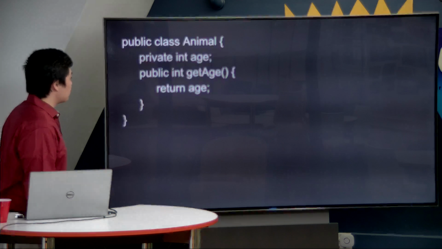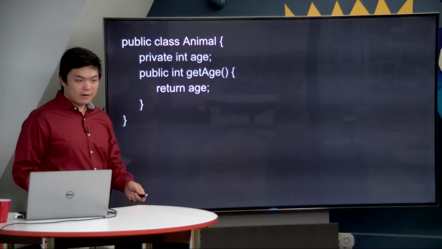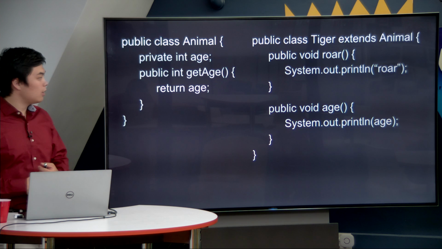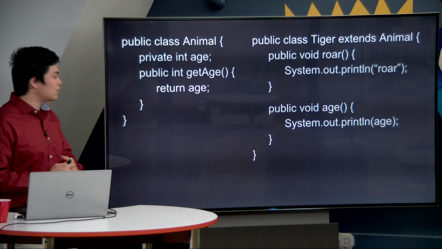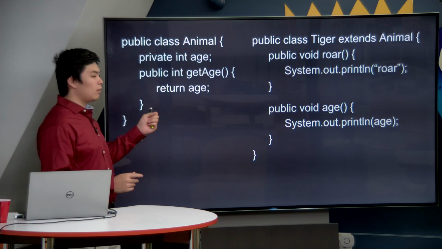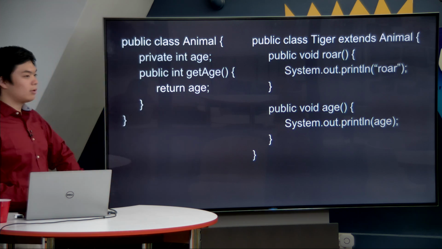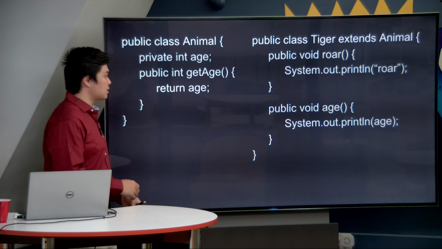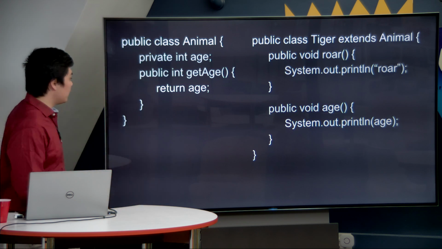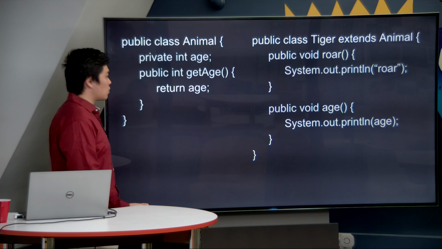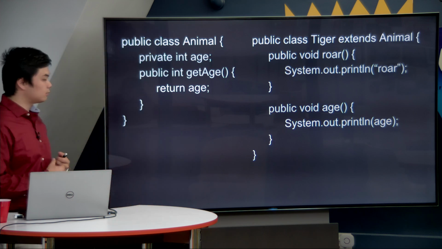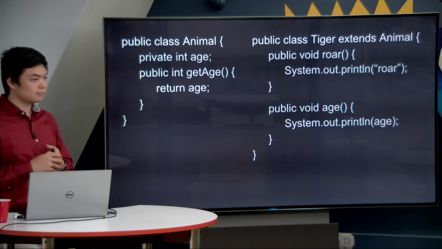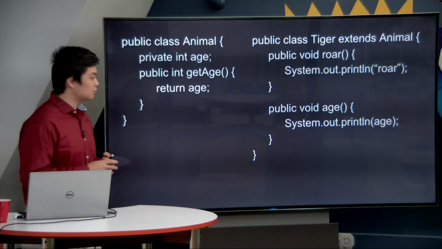All right, so now we're arriving at the end of our time together, but I want to leave you all with a quick quiz to see if you've been paying attention. So here, remember that at the beginning, we talked about an animal class and a tiger subclass or child class that extended animal. Can anybody tell me if this will compile, and if it does not, what the problem is with our code here? The tiger is trying to call age, but